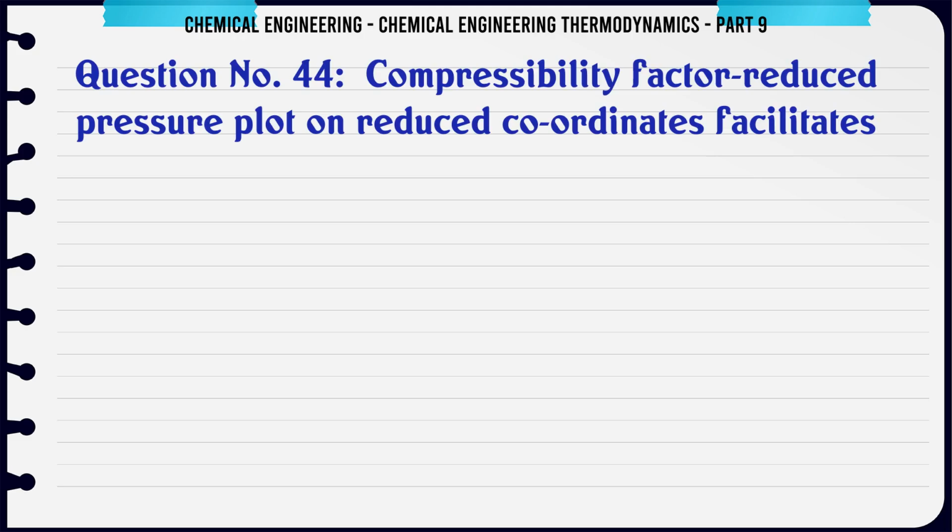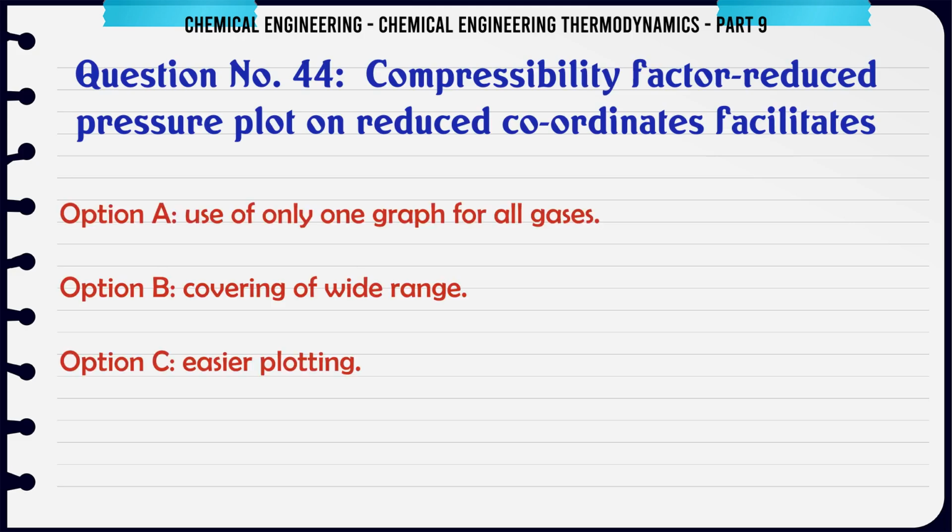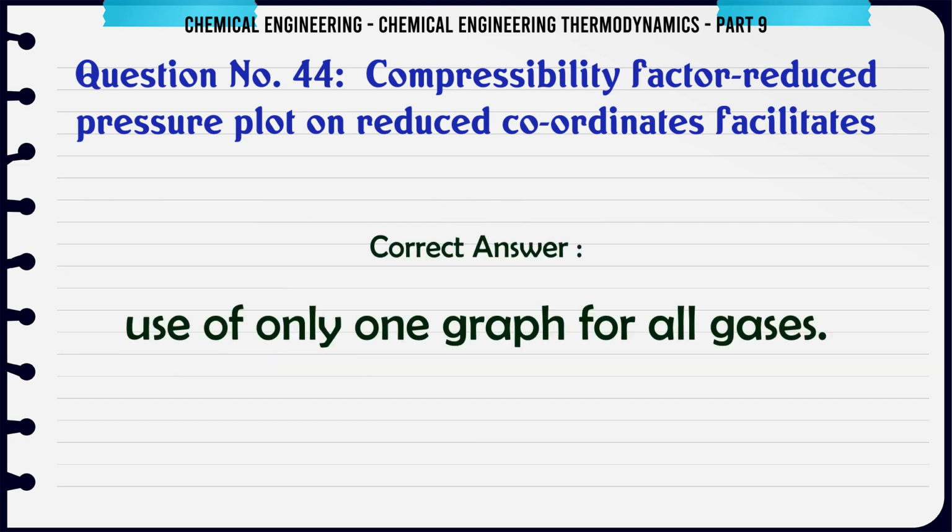Compressibility factor versus reduced pressure plot on reduced coordinates facilitates: A. Use of only one graph for all gases. B. Covering of wide range. C. Easier plotting. D. More accurate plotting. The correct answer is use of only one graph for all gases.